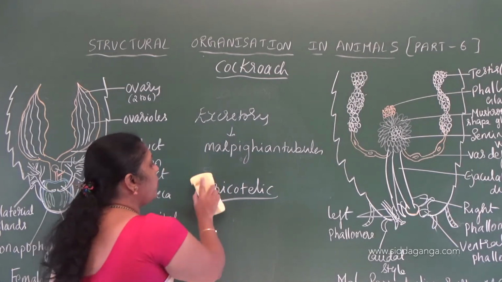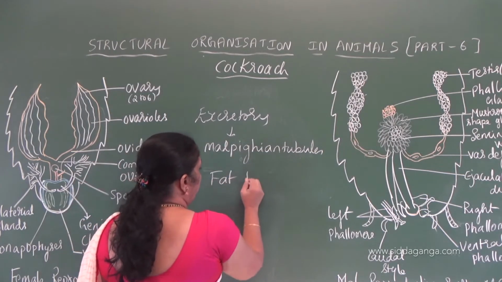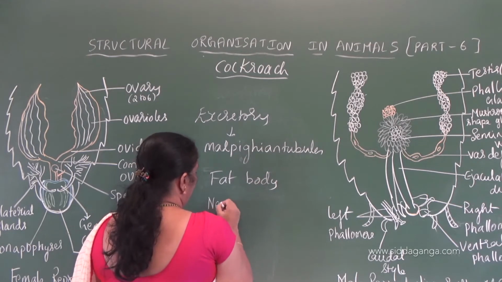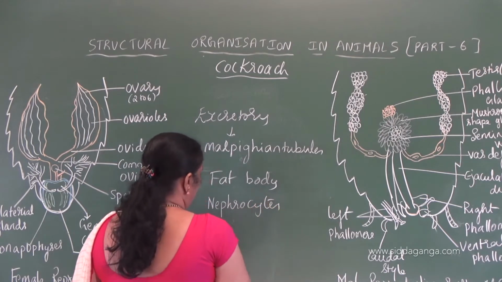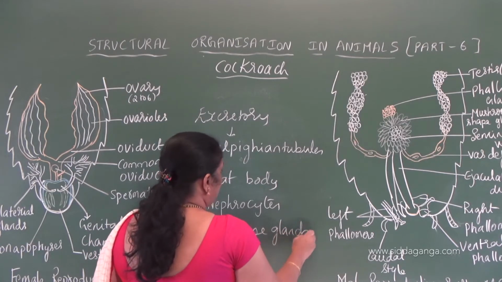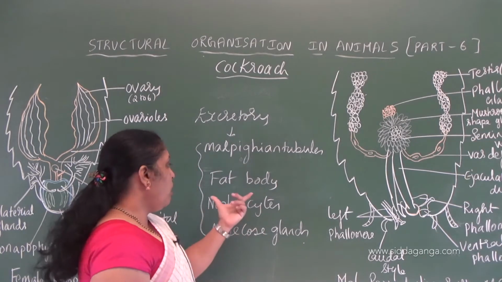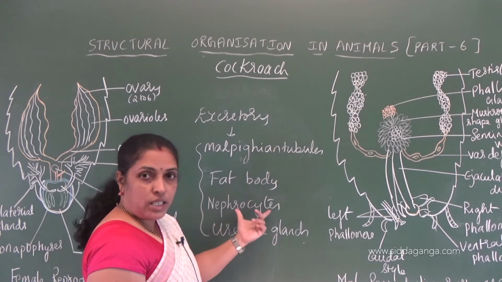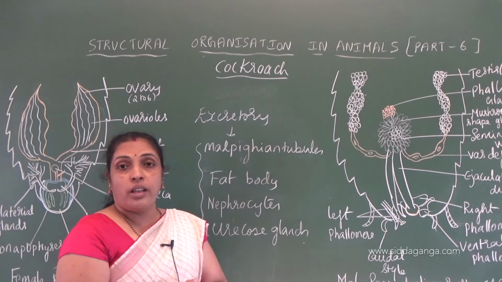So with these Malpighian tubules, we see the fat body, then nephrocytes and uricose glands. They all help in excretion. With these Malpighian tubules, we see other organs like fat body, nephrocytes, uricose glands. They also help in excretion.